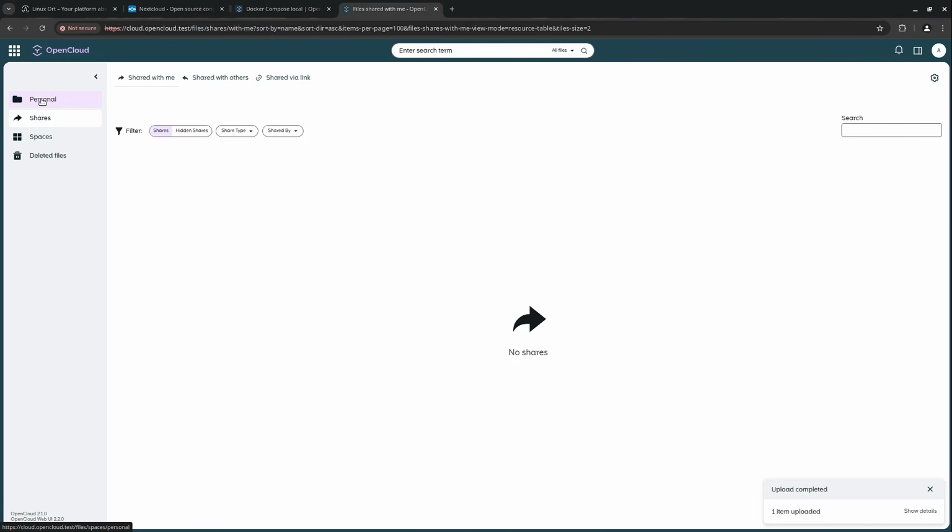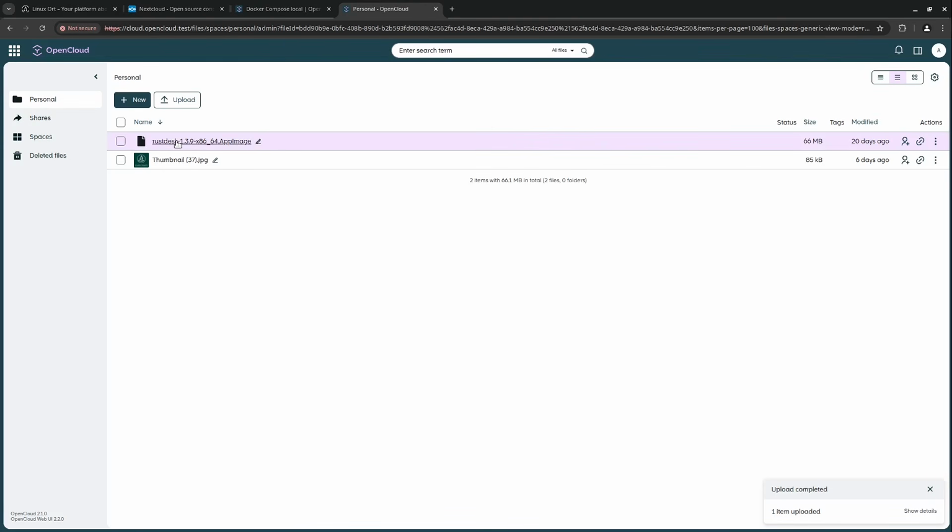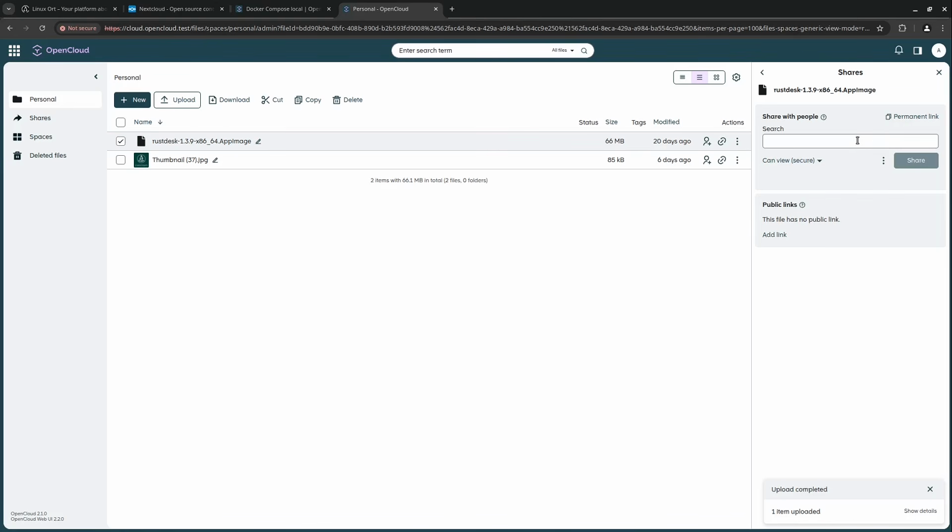We could see our shares here, because what we can also do, for example, is share a file with some other people. So I select share here, and then we can search for some people here. Very, very cool. And then we can also select what they can do here. Should the person only view? Can they only view and download? Also very cool. It is applying some watermarks here by default. Very, very cool, this secure view, and then also edit. Very, very cool, to be honest.